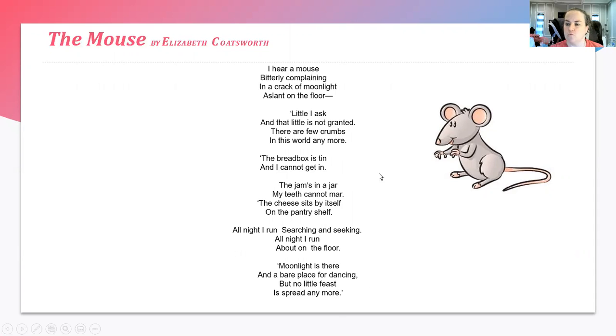Was there any rhyming in this poem? The bread box is tin and I cannot get in is a rhyming pattern, tin, in. But the first stanza is an A, B, C, D rhyming pattern. The second stanza is an A, B, C, D rhyming pattern. Third stanza is an AA rhyming pattern. The fourth stanza is an AABB rhyming pattern. And the last stanza, the fifth stanza, is an ABC rhyming pattern.